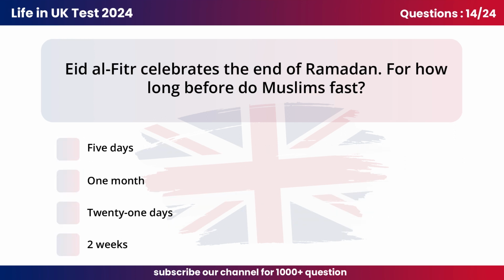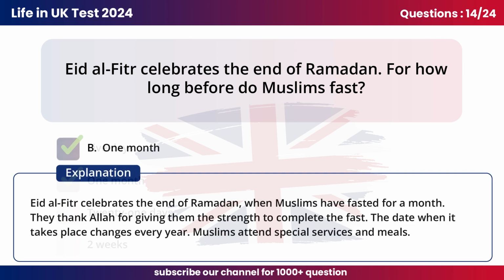Question 14. Eid al-Fitr celebrates the end of Ramadan. For how long before do Muslims fast? B. 1 month. Eid al-Fitr celebrates the end of Ramadan, when Muslims have fasted for a month. They thank Allah for giving them the strength to complete the fast. The date when it takes place changes every year. Muslims attend special services and meals.